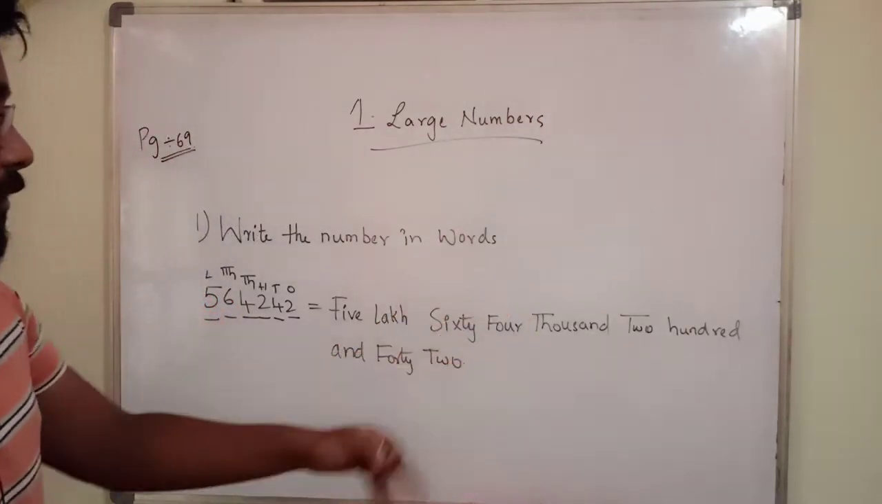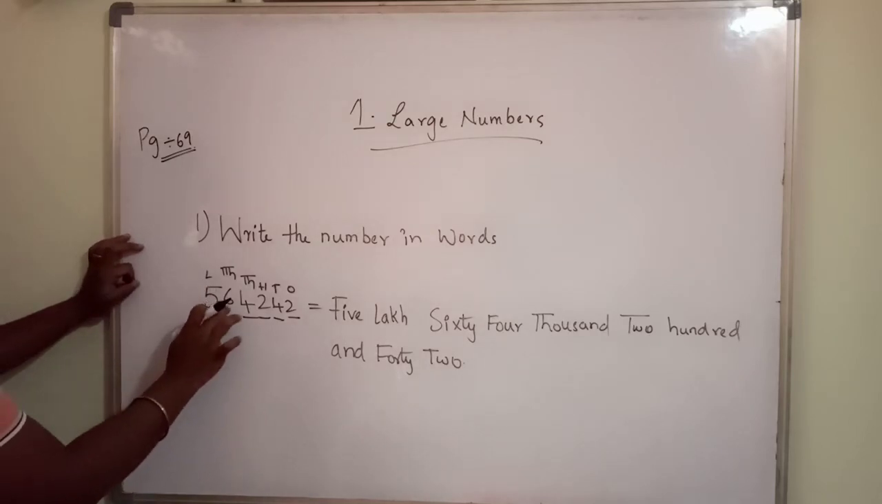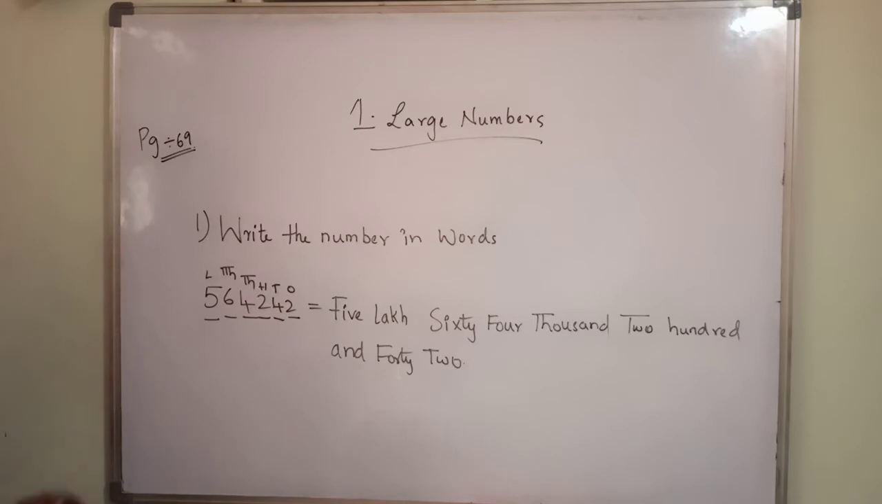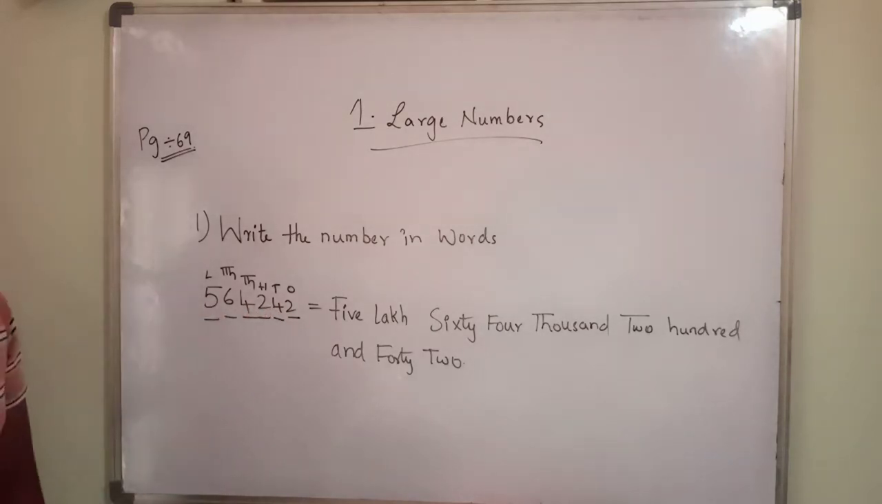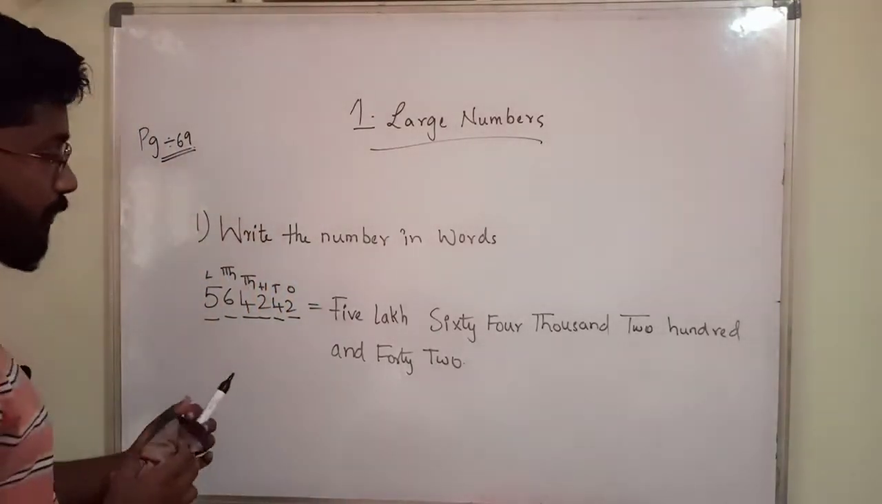Five lakh 64,242. See, 5 lakhs 64,000. This is in the thousands place. 242. This is the number. How many digits? 1, 2, 3, 4, 5, 6. This is a 6-digit number. Next one.